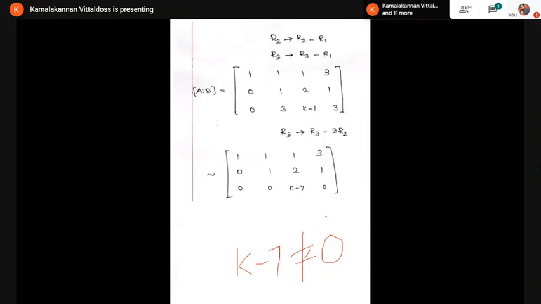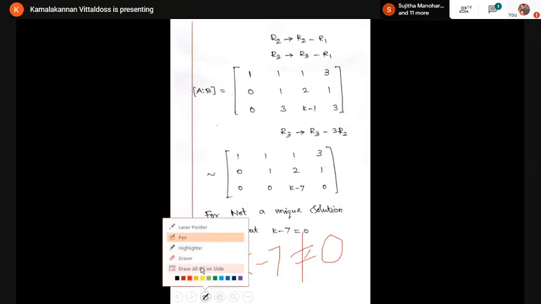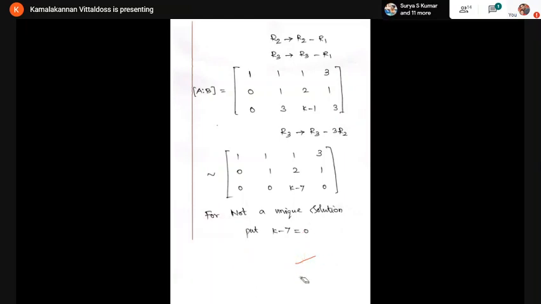So what is the correct answer now? K minus 7 is equal to 0. Therefore, we want to find a not a unique solution, so this term must be 0. Therefore, k minus 7 is equal to 0. So for not a unique solution, k minus 7 is equal to 0. Therefore, the k answer is 7. Therefore, option D is the correct one.